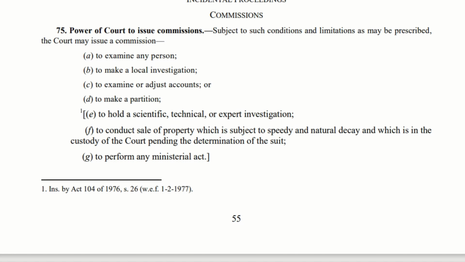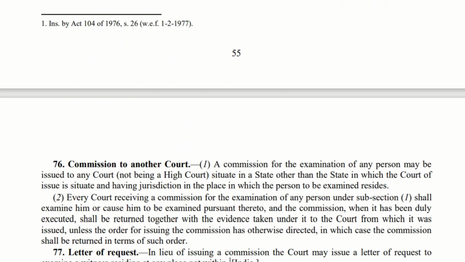Quite naturally, the tomatoes will decay. So the court will try to sell that property because it will decay. The court will retain the amount obtained by this auction, and subject to the outcome of the suit, this amount will be paid to the person. And then, to perform any ministerial act.